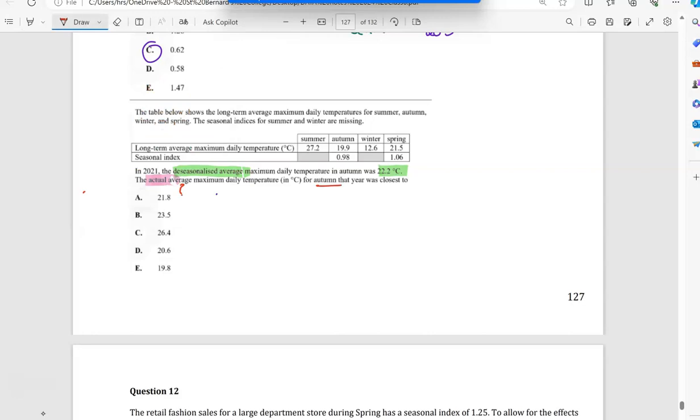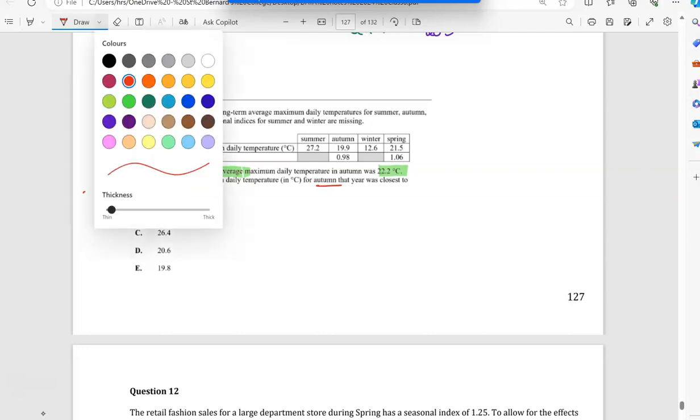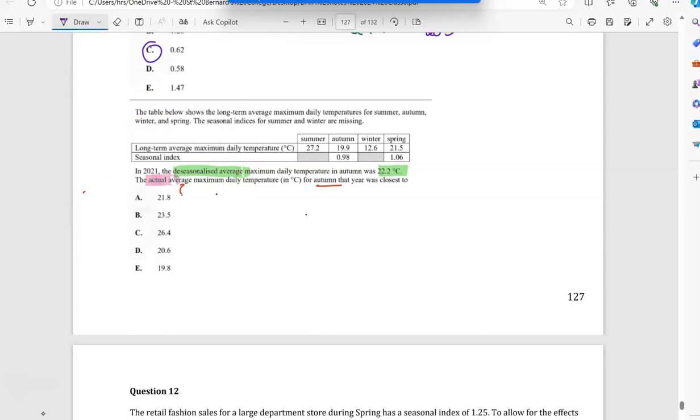So what you want to do is link everything around. If you remember, we had a formula for actual, or sometimes we called it reseasonalized. I'm going to say the actual, but it was called reseasonalized in our notes. I asked you to change it to actual because that's really what you're talking about.